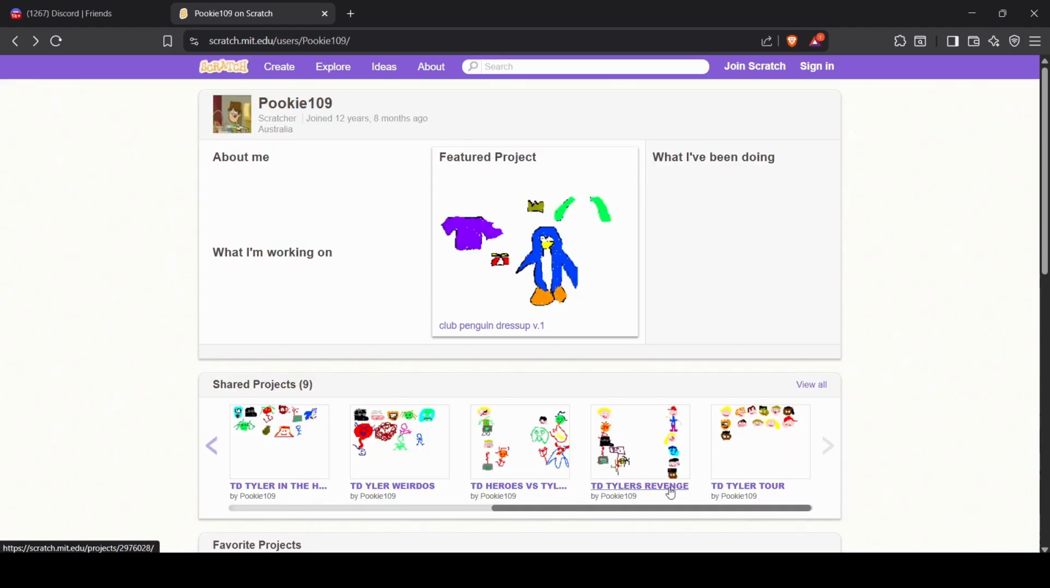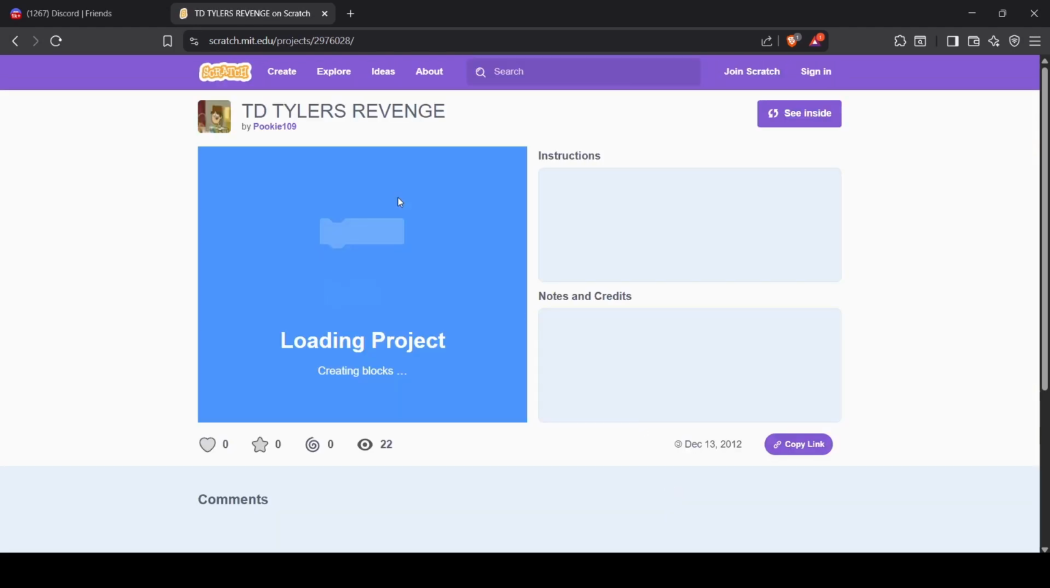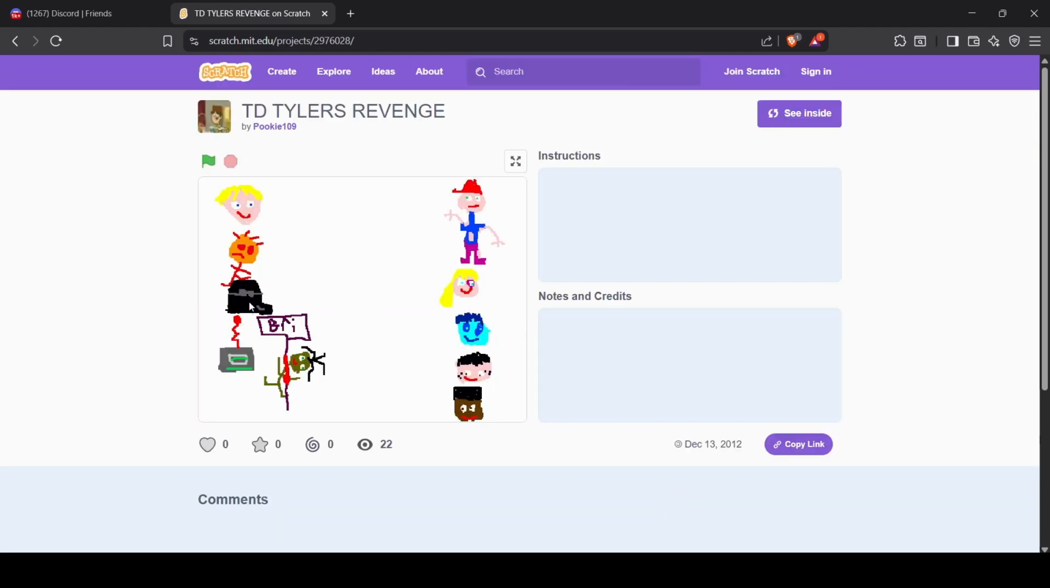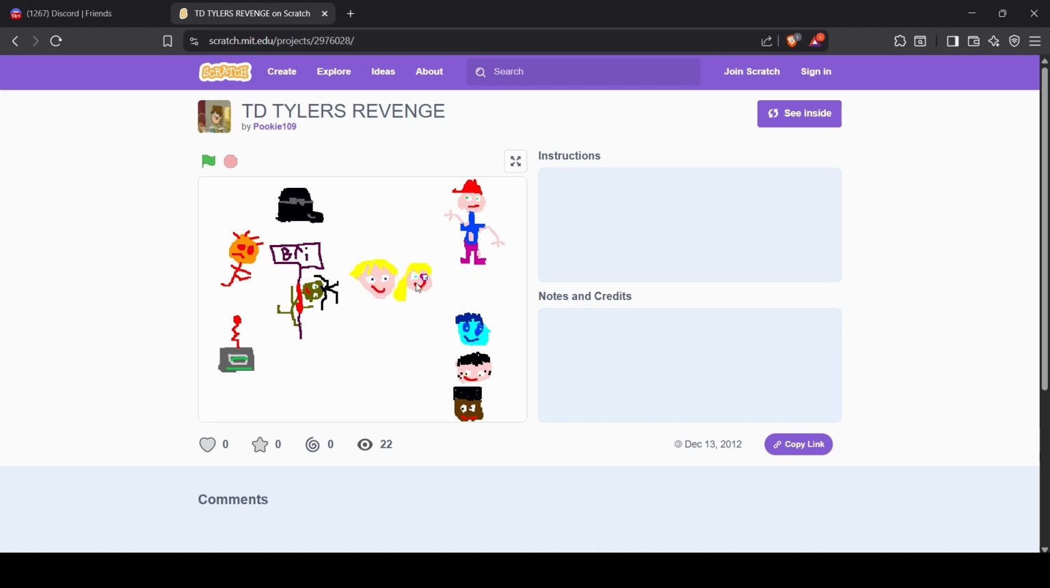Alright, so let's go check out the second game. This is called Total Drama Tyler's Revenge. This here is meant to be the director from Club Penguin, I'm pretty sure. And then we've got these characters, which are all just, yeah. A few of them are the same from the last series, like these two blonde characters you most likely recognize. But a bunch are different as well.